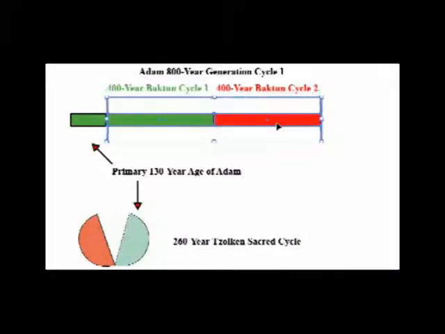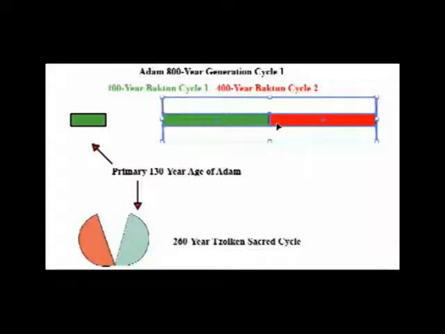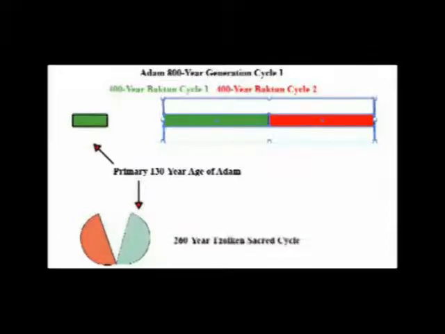Lunar solar calendars involve reasoning to enable the ancient viewpoint of time. Separating Adam's primary 130-year age from his secondary 800-year age reveals original lunar solar components. Cyclic time measurements are different from ordinary linear time. The primary 130-year age of Adam functions as a masculine solar side time split, or 1/2 of an entire lunar solar 260-year token sacred cycle.